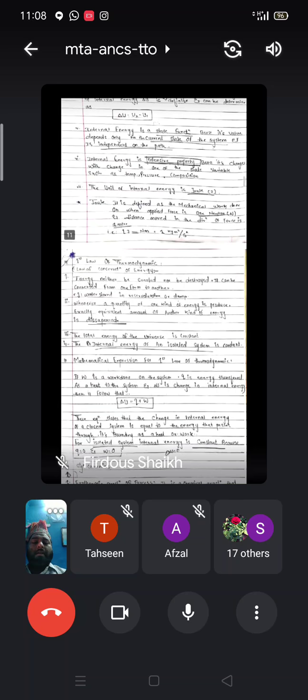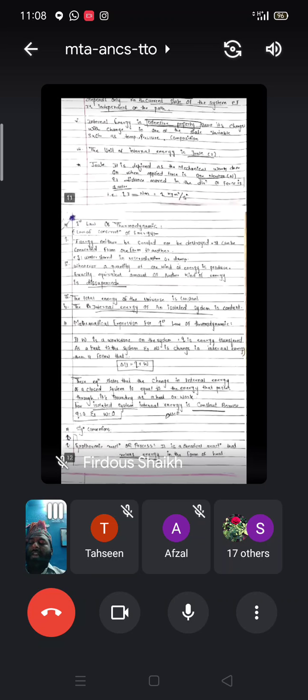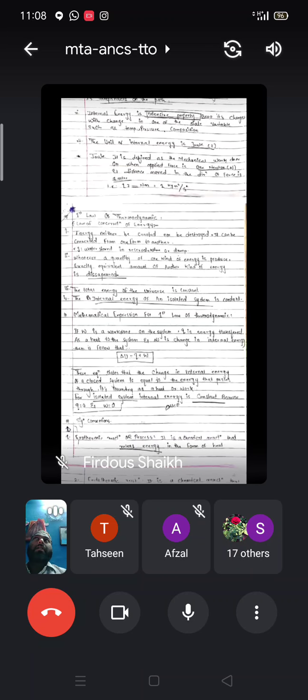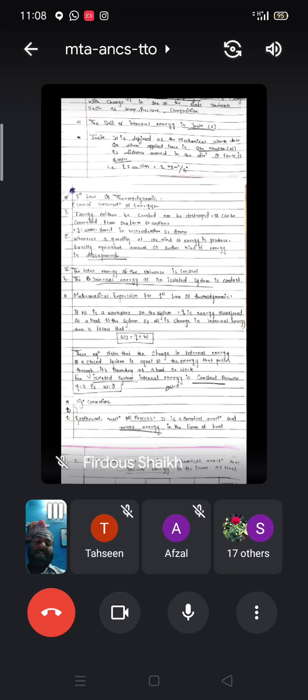Now we have to move towards the first law of thermodynamics. This is based on the law of conservation of energy. All of you are aware about this law, the total energy of the universe remains constant. In simple terms, we can call it the law of conservation of energy. We have to see the different statements of this first law of thermodynamics. First statement is very simple. Energy can neither be created nor be destroyed, but it can be converted from one form to another.